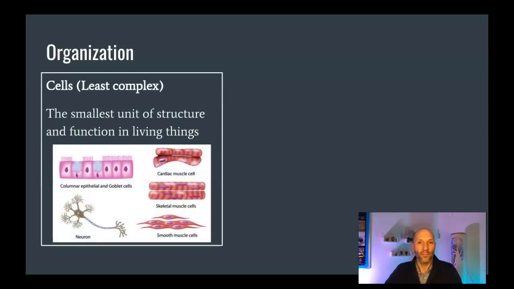The most simple or least complex level of organization are cells. Cells are the smallest unit of structure and function in living things. Structure refers to the parts of living things, and function refers to the jobs that are being performed by the cells.